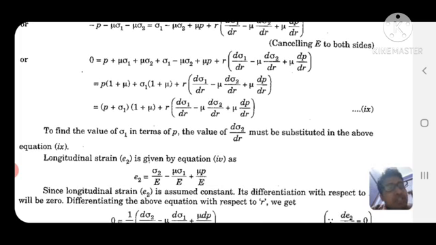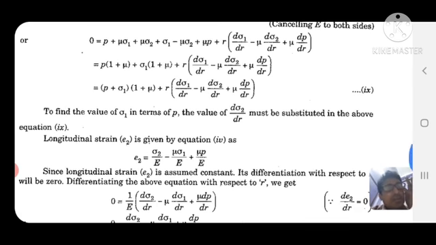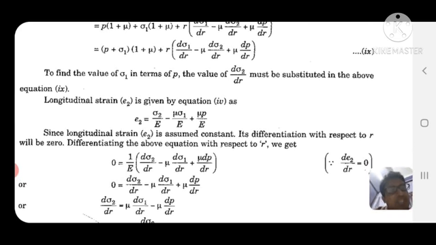So if you take common, p times (1 plus mu) plus sigma 1 times (1 plus mu) plus r d sigma 1 by dr minus mu into d sigma 2 by dr plus mu into dp by dr. To find the value of sigma 1 in terms of p, the value of d sigma 2 by dr must be substituted in the above equation.